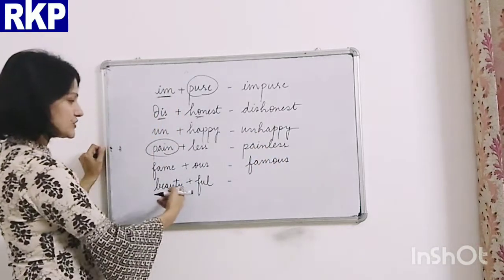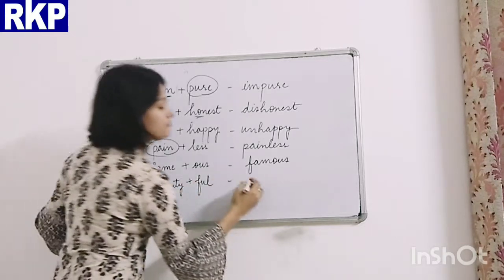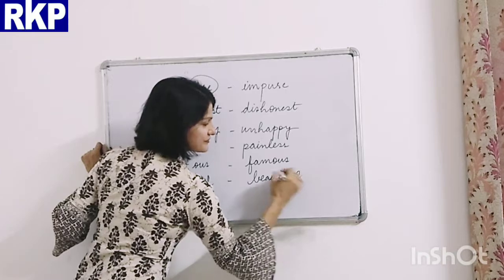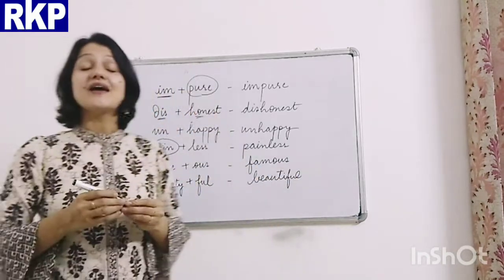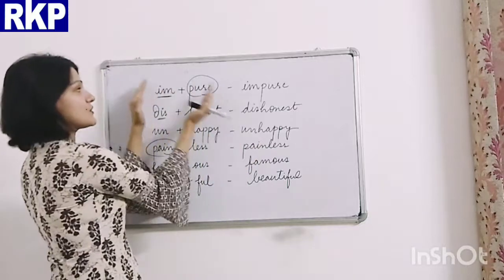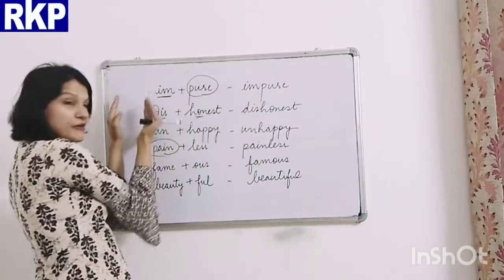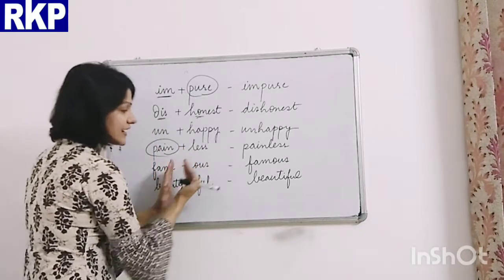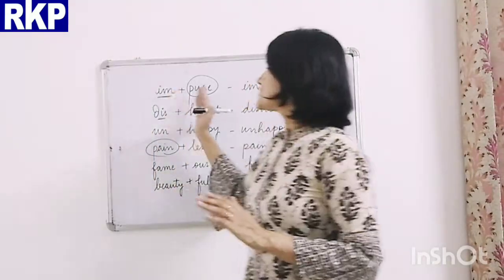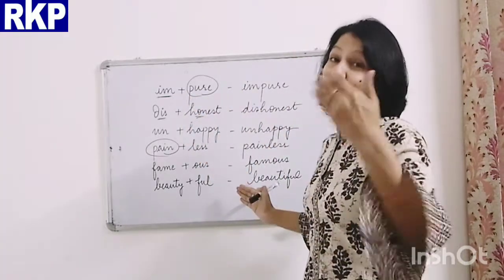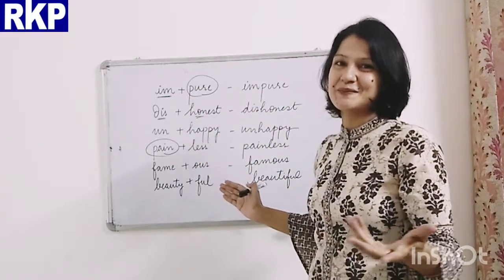Beautiful. So this way, using prefixes, which are added before the word, and suffixes, which are added after the word, we can get more adjectives.